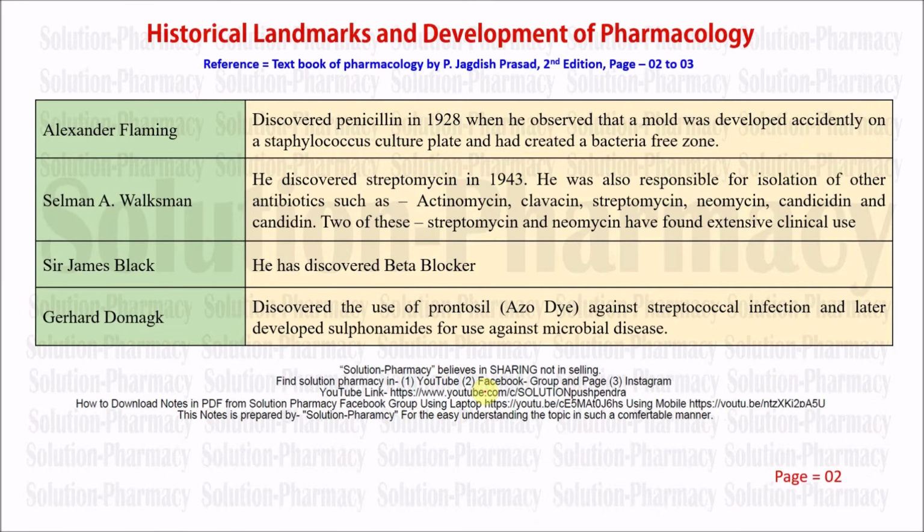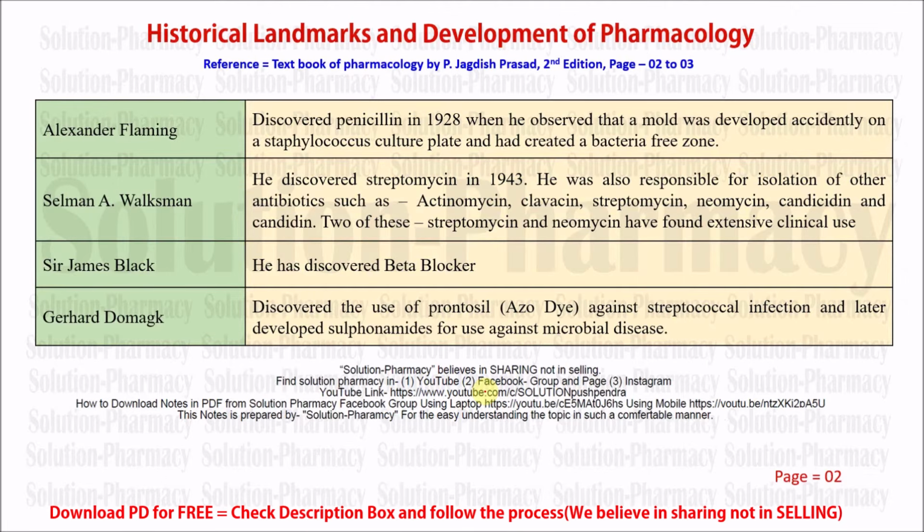Next scientist is Alexander Fleming. You have already heard about their contribution in the field of microbiology. Now we are going to study their contribution to the betterment of pharmacology. He discovered penicillin. What is penicillin? Penicillin is one of the important antibiotics which is used to inhibit the growth of microorganisms. He discovered penicillin in 1928. So these two questions may be asked in your GPAT examination.